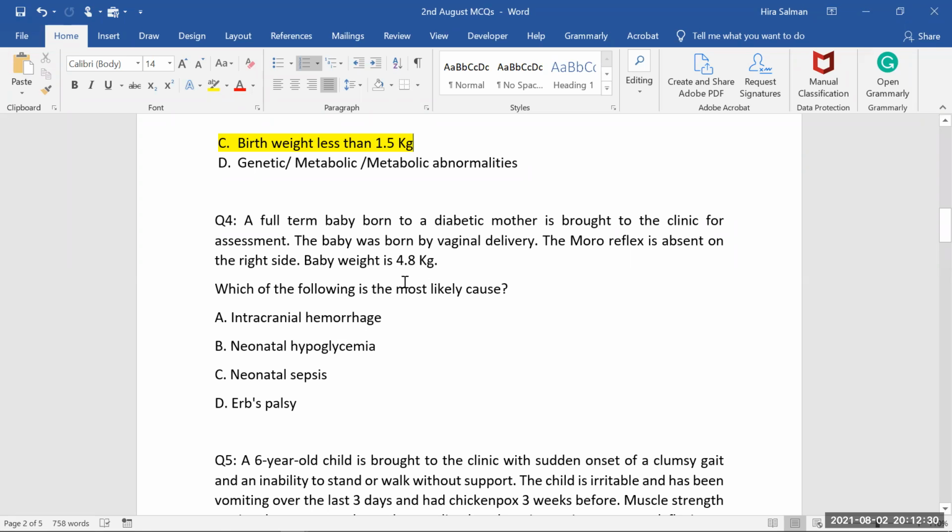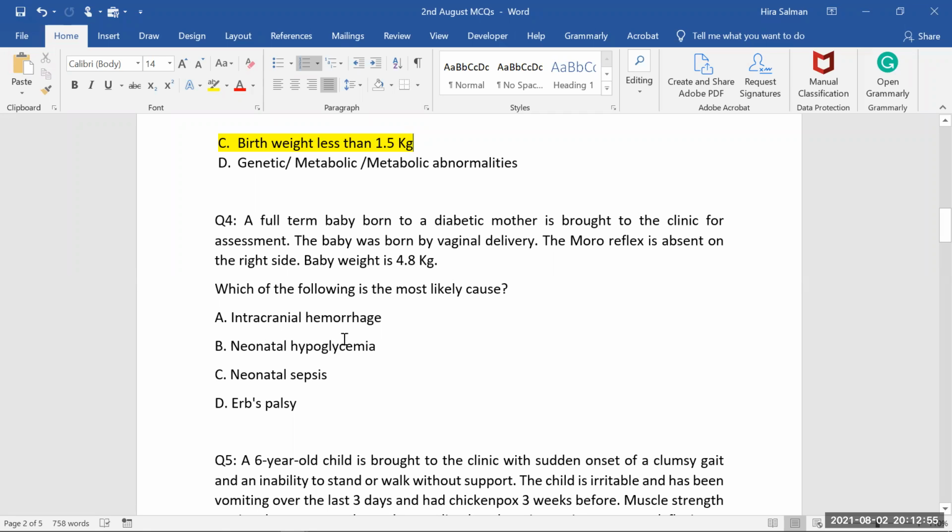Can you think about this one? 4.8. It's a big, good size baby, and the Moro reflex is lost. The Moro reflex is actually a reflex occurring from the cervical plexus. The cervical plexus is responsible for the Moro reflex, and that's a very primitive reflex of the baby. If this reflex is absent here, and it's a good sized baby, what do you think?